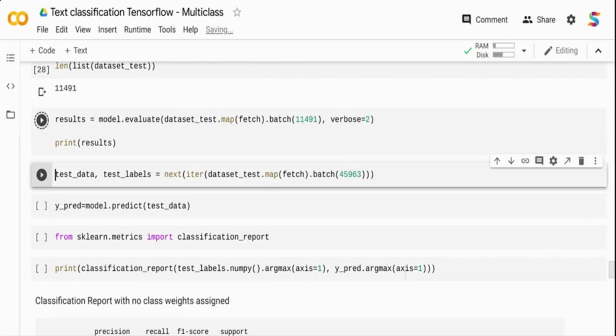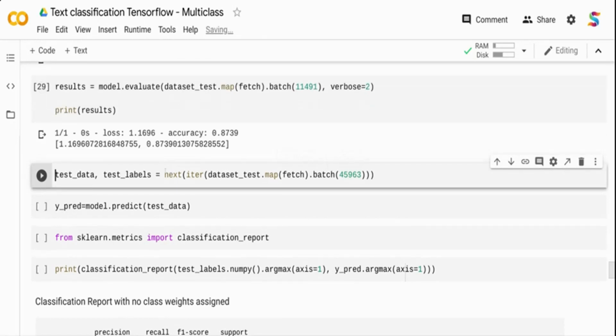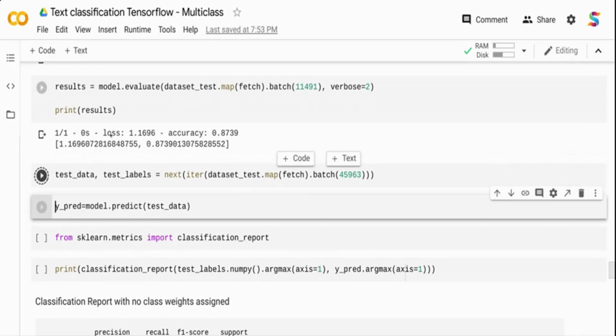I am passing this entire thing as a batch, and then finally I am printing the results of the model. Once this is done, if you see, model.evaluate is telling me my accuracy is 8739. Now, typically I want to have a different data set for my testing, but here I am using my validation data set as well. But in the real world, you want to do three splits for train, test, and validation.